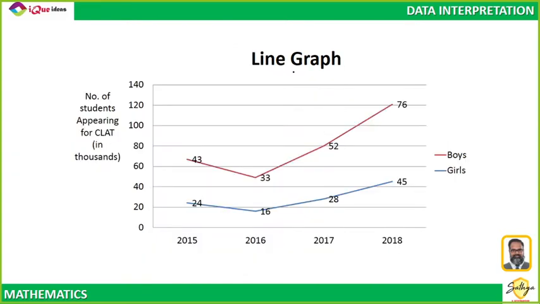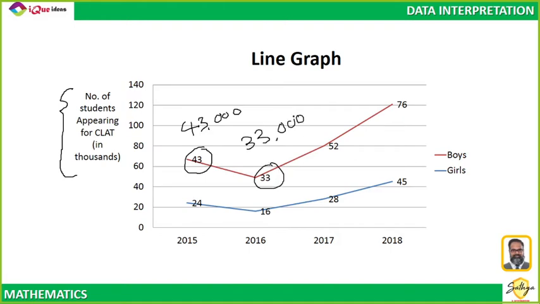Similarly, if I simply want to show the increase or decrease in certain things, there is the line graph. What does it indicate? It shows the number of students who are appearing for CLAT and the data is in 1000s. So here when it says 43, it is actually 43,000. When this says 33, this data is actually 33,000. So the upper one is for boys, the lower one is for girls.